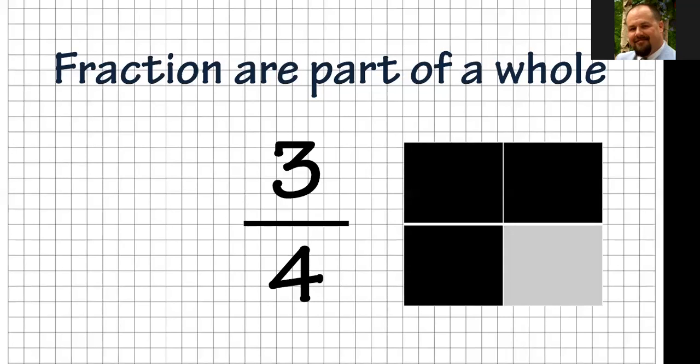So we're just looking at a fractional part. It's less than a whole right now. When we see this, we see just the fraction. Anytime you see just the fraction like this, as long as the numerator is smaller than the denominator, then that fraction represents something less than the whole. And it's just being part of the whole.